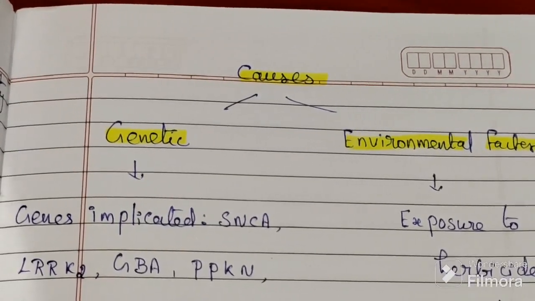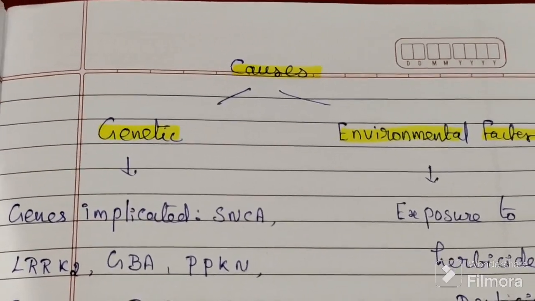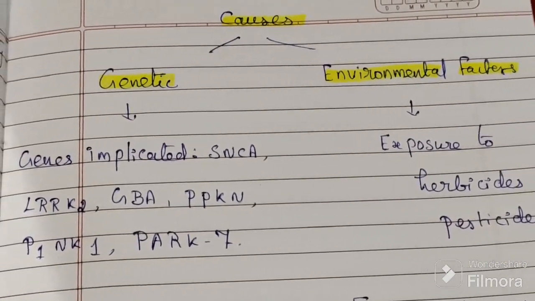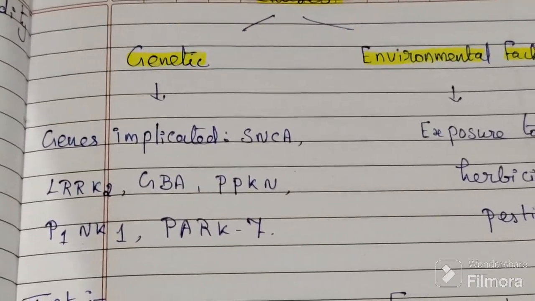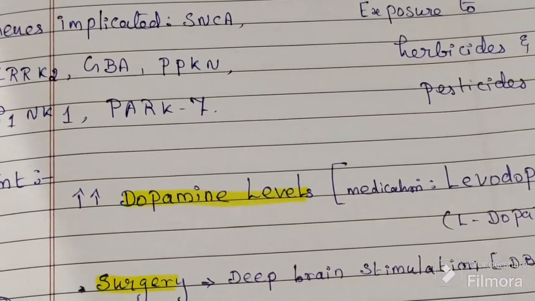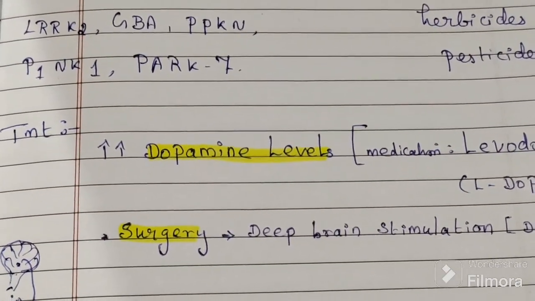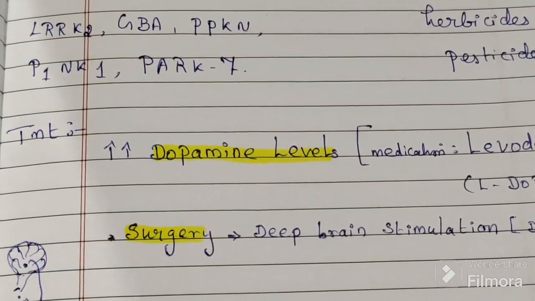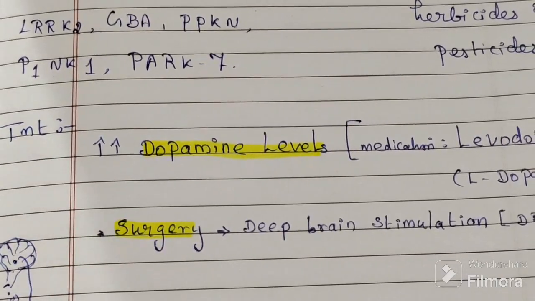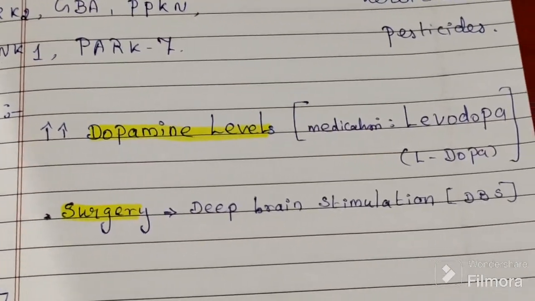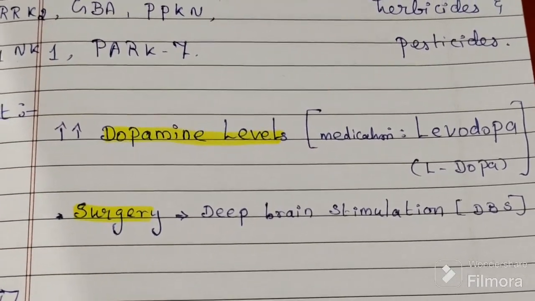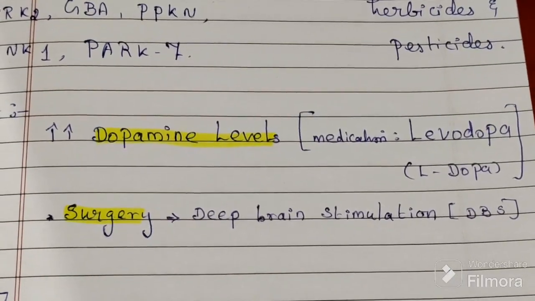Next, what are the causes of Parkinson's disease? There are two types of causes: genetics and environmental factors. Next is treatment. There is no cure for PD, but current treatments are effective in managing motor symptoms. First line treatment involves medication which aims to increase dopamine level in the brain.